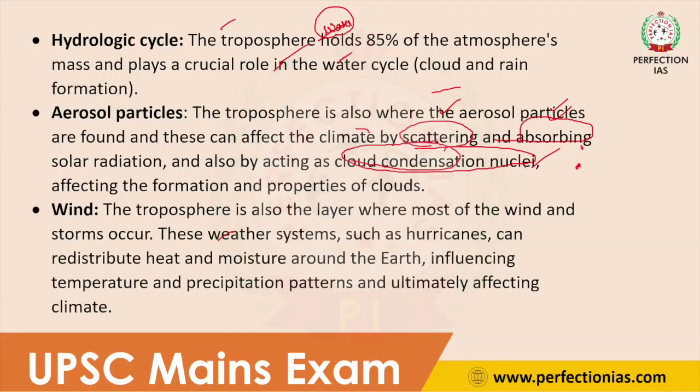Next thing is wind. Troposphere is also the layer where most of the wind and storms occur. So the storms and wind which are occurring on Earth's surface are also occurring in the troposphere. So weather systems such as hurricanes can redistribute heat and moisture to the Earth's surface, influencing the temperature and precipitation pattern and ultimately affecting the climate. So whenever there is a storm or a hurricane, rainfall will be there and temperature will be very minimum. So because of these various activities of wind, the temperature of earth will be affected.